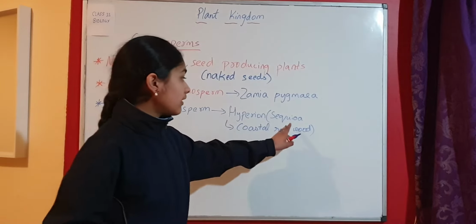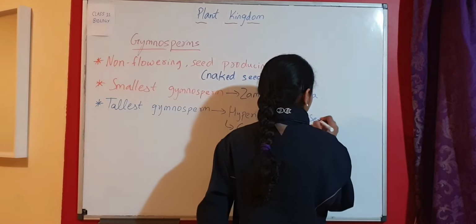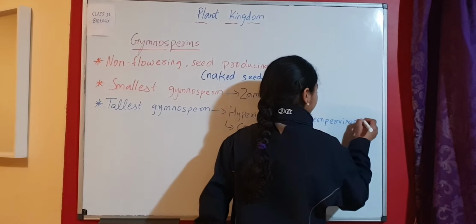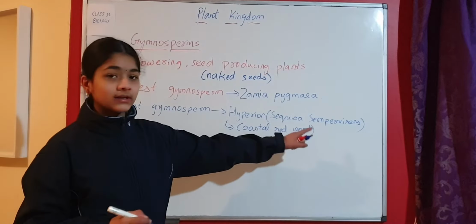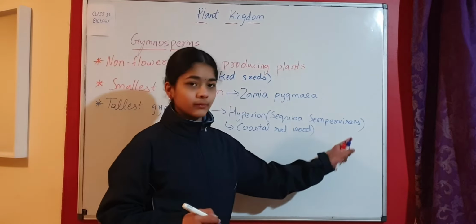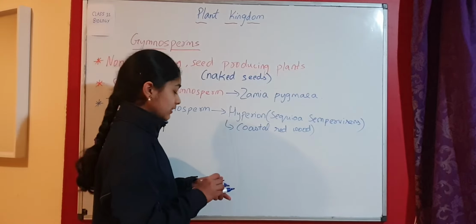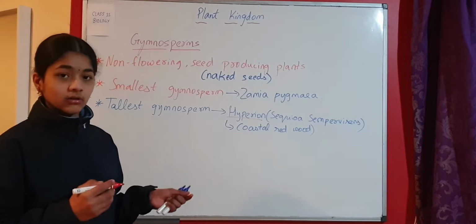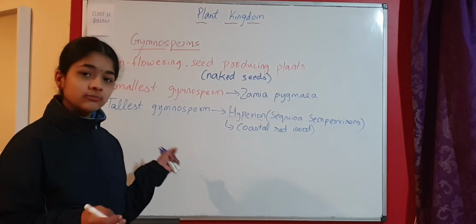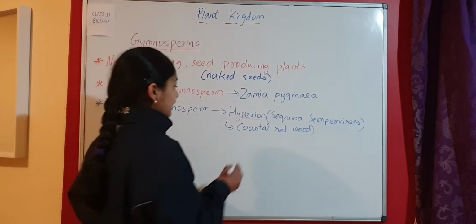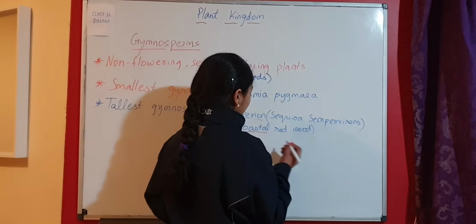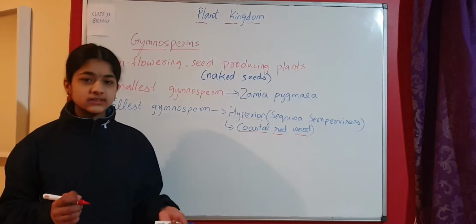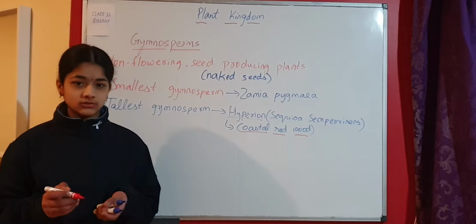And this is called Sequoia sempervirens. So that's a bit difficult name, Sequoia sempervirens, but Hyperion is the common name. So this is the tallest tree or tallest gymnosperm. The tallest gymnosperm is a tree actually, and the common name is coastal redwood. So this is about the smallest gymnosperm and the tallest gymnosperm.